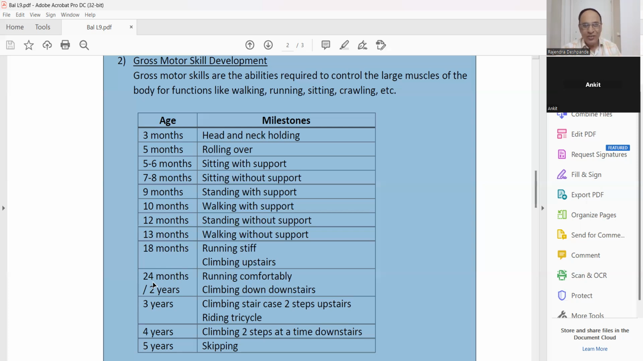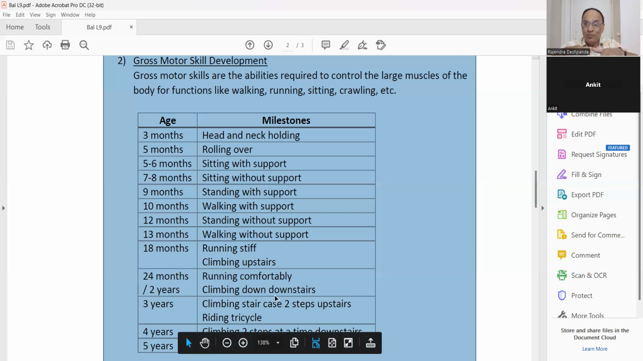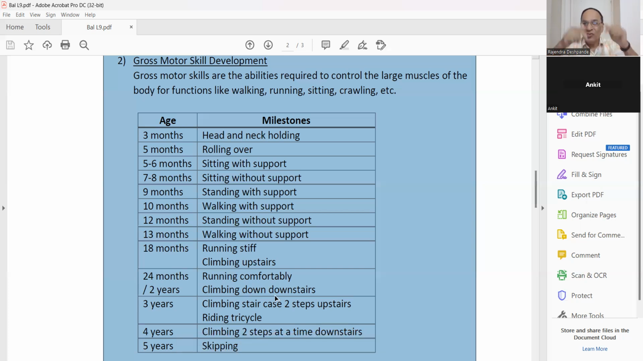Then at 2 years, running comfortably, and climbing downstairs also. First, upstairs is easy, but downstairs is a little bit difficult because of the fear of the fall. But after 2 years, okay.